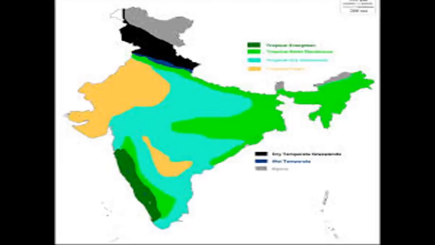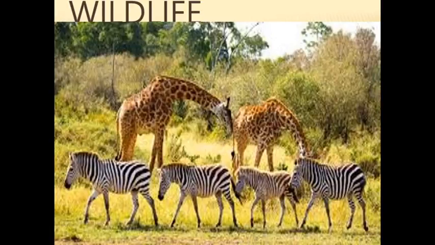Page number 149. When you see the map, you can understand that you have to practice the natural vegetation of India map every day. So the maps are given. Already you have completed southwest monsoon; northeast monsoon also you have to practice every day. Yesterday's homework was southwest monsoon practice, yes or no? Today's homework, you have to add the northeast monsoon. Practice 3 times and without copying you have to draw 2 times. Okay, 5 maps you should have. So you have to buy more maps and keep them with the social books. Got it?